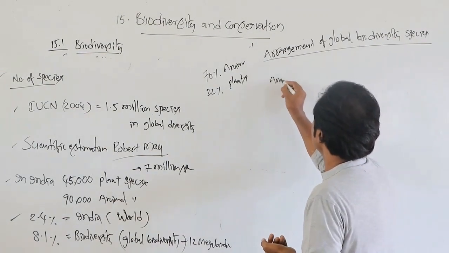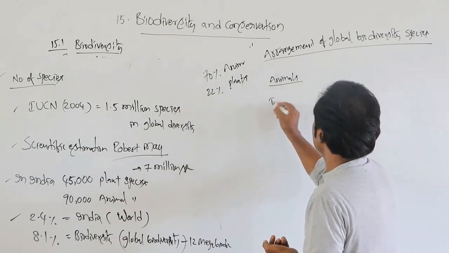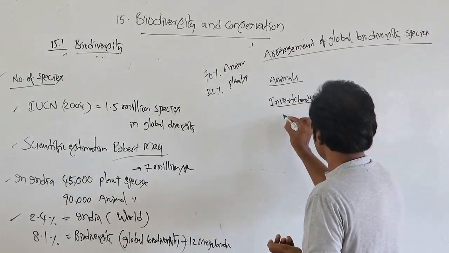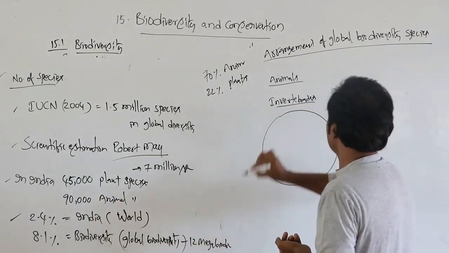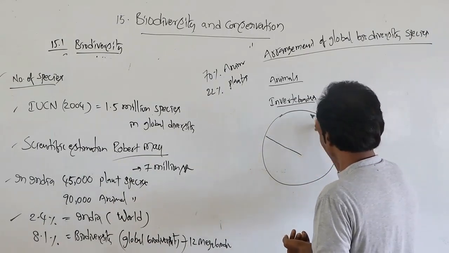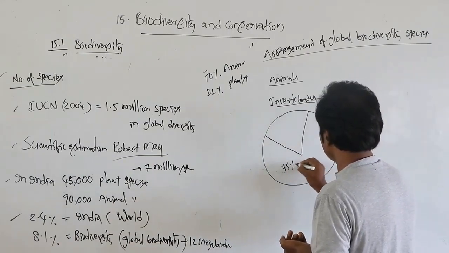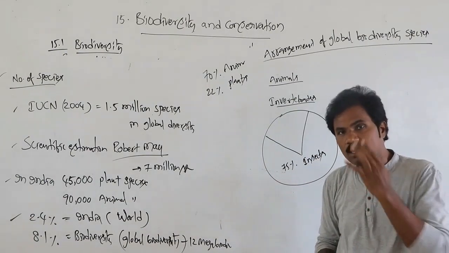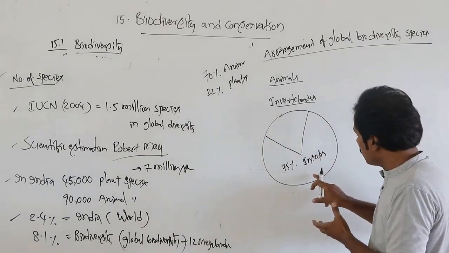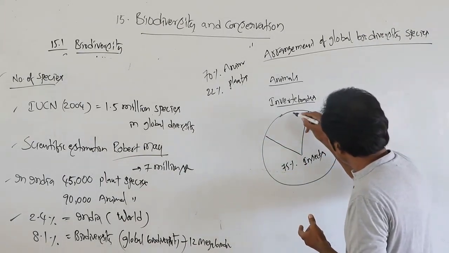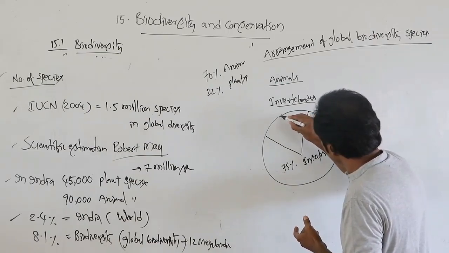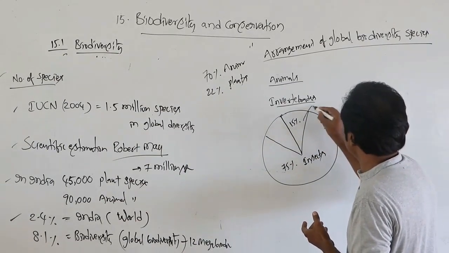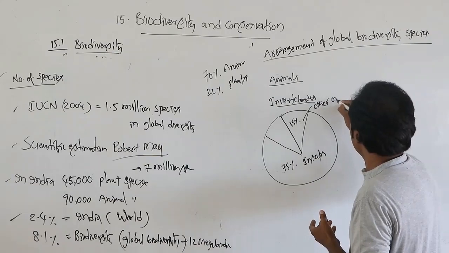Then in animals, the invertebrates. If we observe the invertebrates in that pie chart, 75% are insects. That is important. In the pie chart, they give this specific pie chart. It represents A. Then 15% is other organisms.